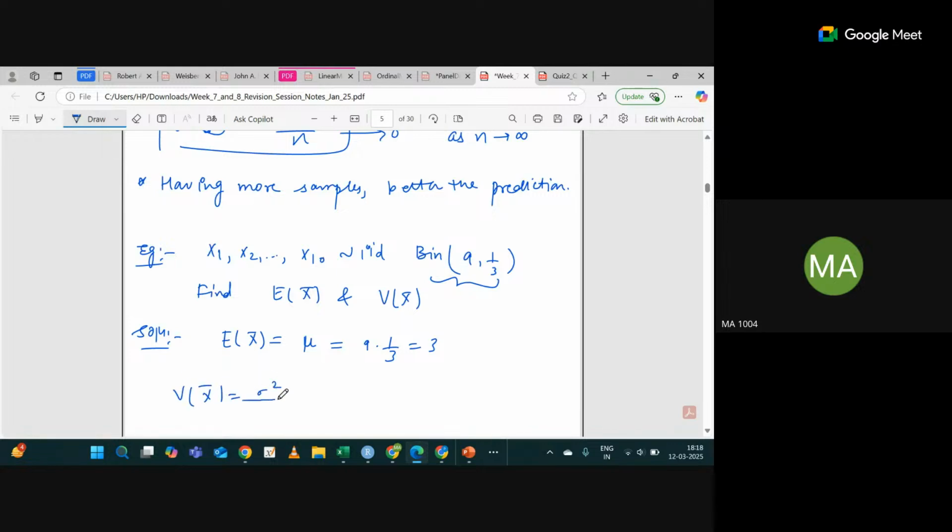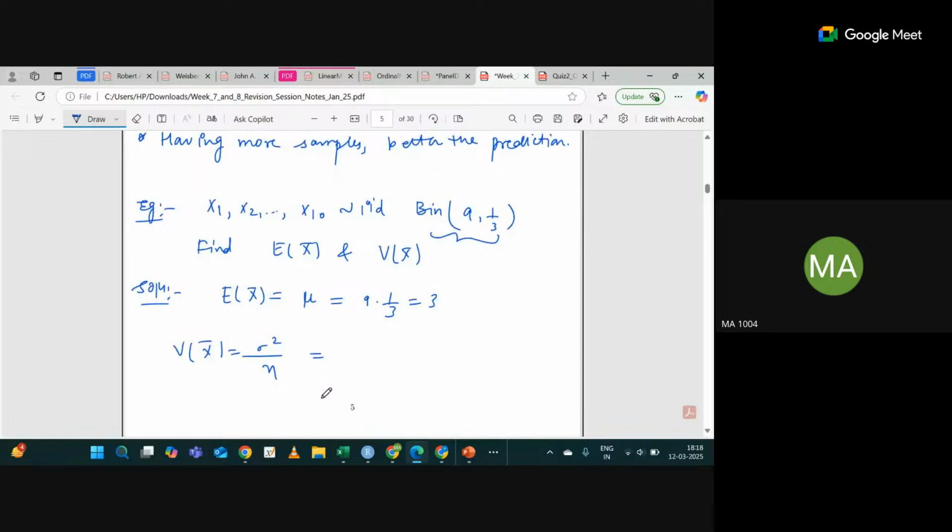And the variance of x bar is sigma square by n. Sigma square is the variance of this distribution, so it will be n p into 1 minus p, which is 9 into 1 by 3 into 2 by 3, that is 2, and n is 10. So basically it will be 2 by 10, that is 0.2. Are you getting it?